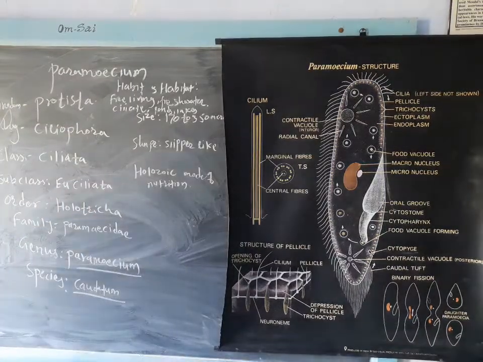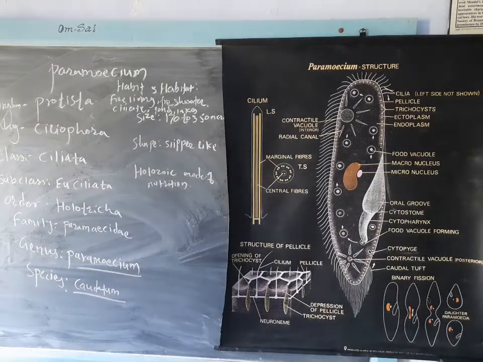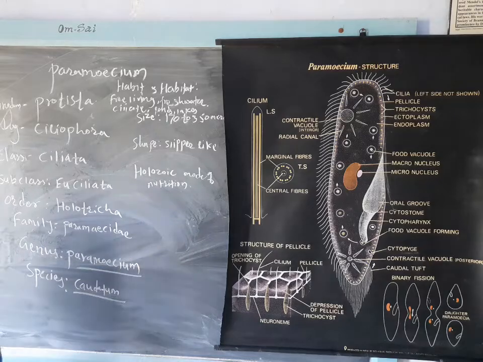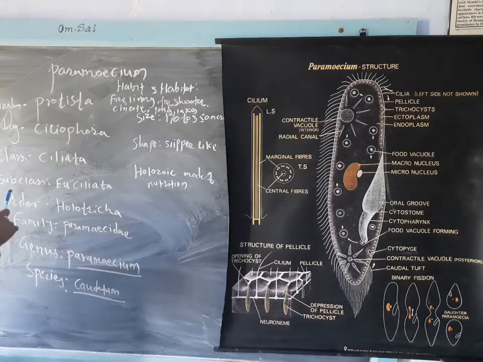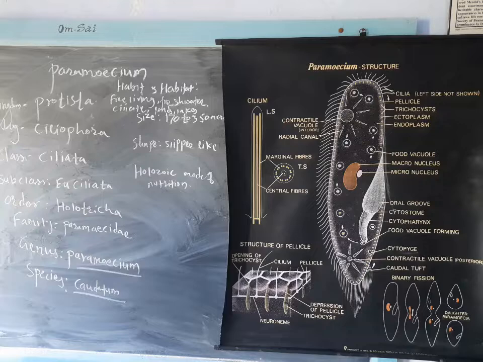This paramecium belongs to the kingdom Protista, unicellular eukaryotic organisms. Then phylum Ciliophora. We already discussed the characters of this Ciliophora, which we have taken as a subphylum Ciliophora. It belongs to the class Ciliata because it is having the cilia.